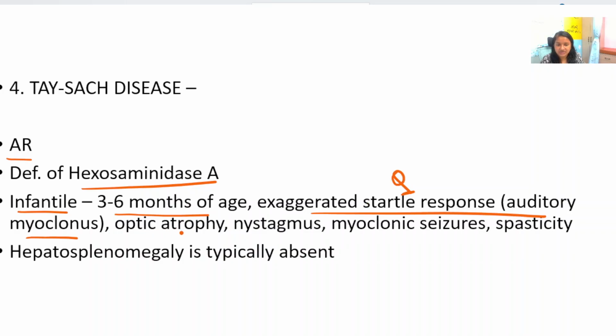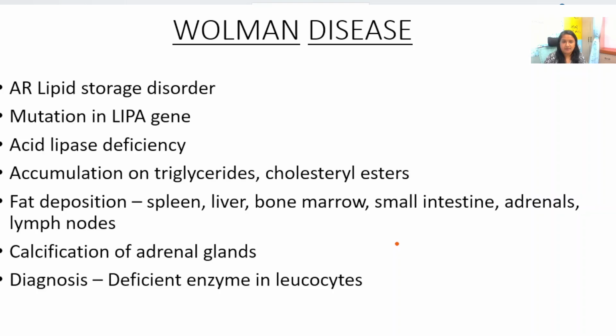Other features are optic atrophy, nystagmus, myoclonic seizures and spasticity. And unlike many other IEMs, hepatosplenomegaly is typically absent in Tay-Sachs disease. So remember, this can be a differentiating feature. Hepatosplenomegaly is typically absent in Tay-Sachs disease.